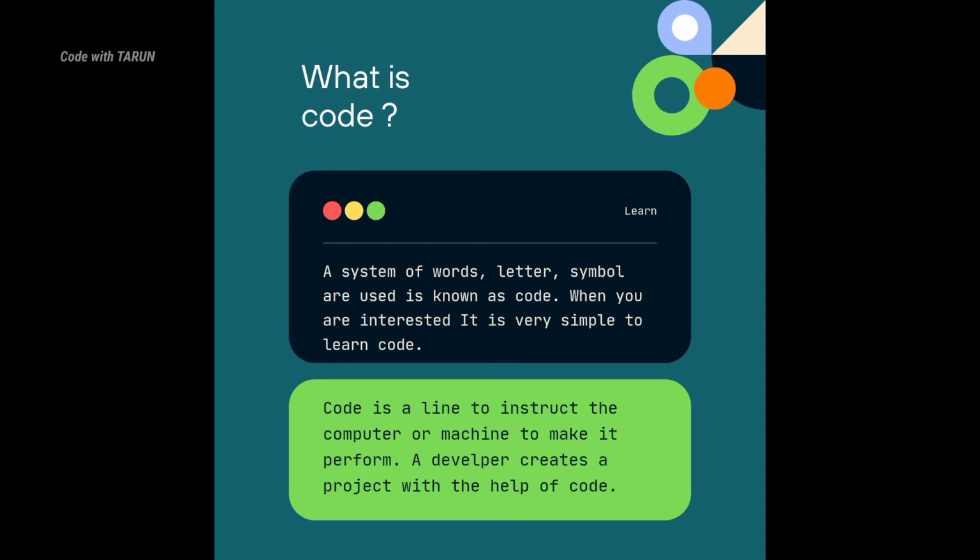And when you are interested, coding is very simple to learn, and code helps in making websites and apps also.